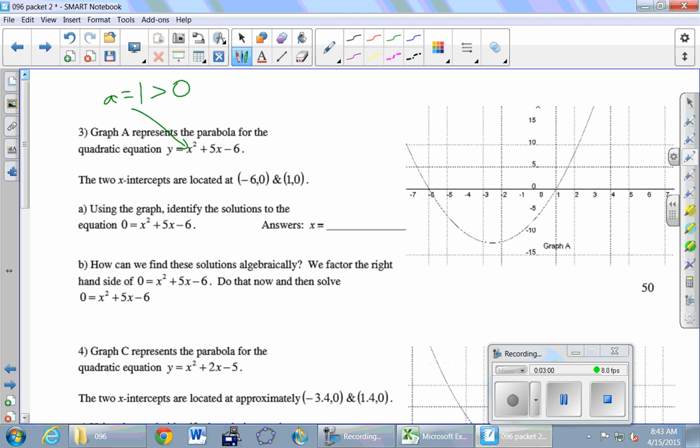Okay, next thing, what is the name of this point right here? That is called the vertex. In this case, is the vertex a highest point or a lowest point? It's the lowest point, but if the parabola were sad, then the vertex would be the highest point, right? Okay, and go ahead and put a dot on the 2 x-intercepts right now on that graph. Dot on each of the 2 x-intercepts. And then label those x-intercepts with their coordinates. Just read them off of the graph.